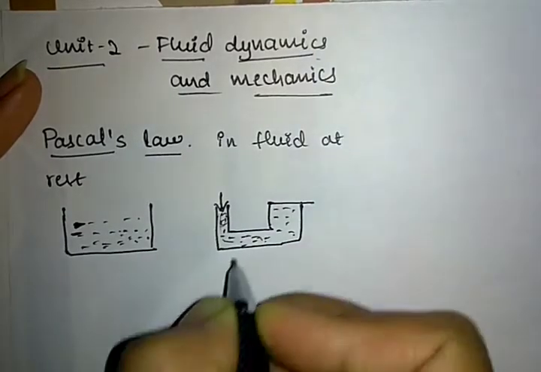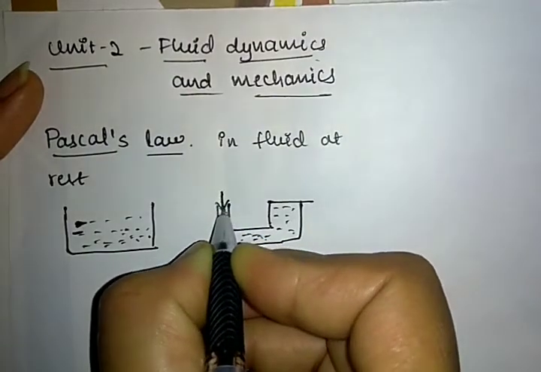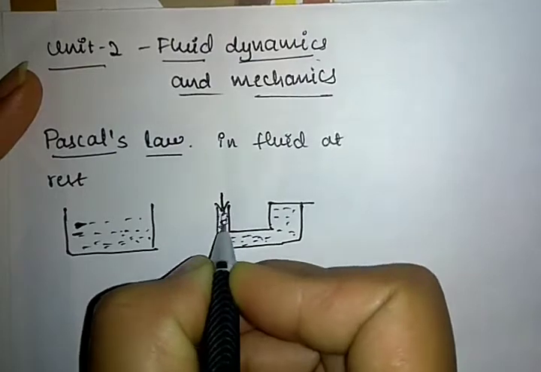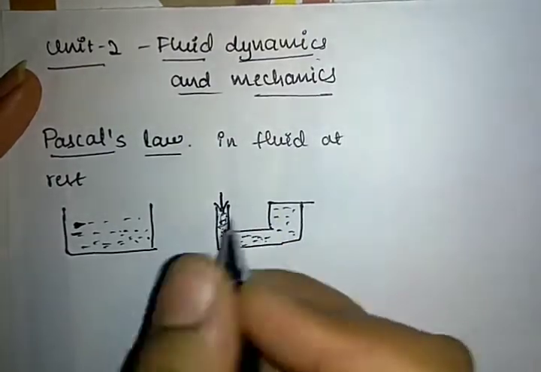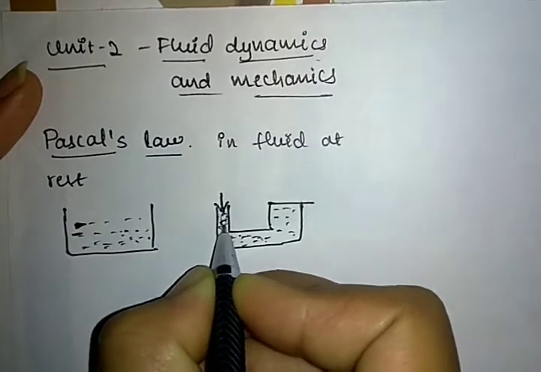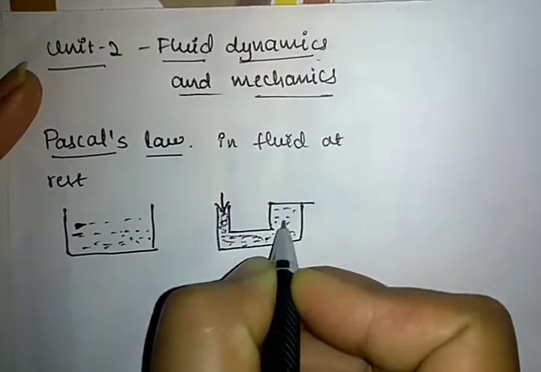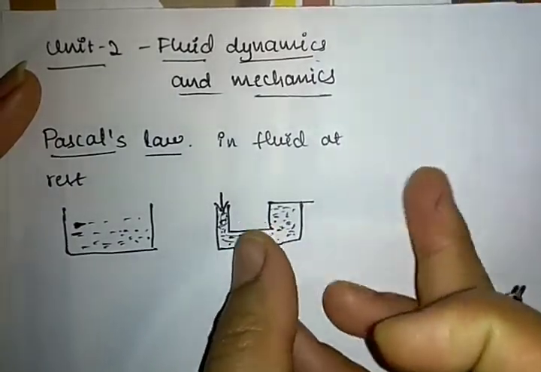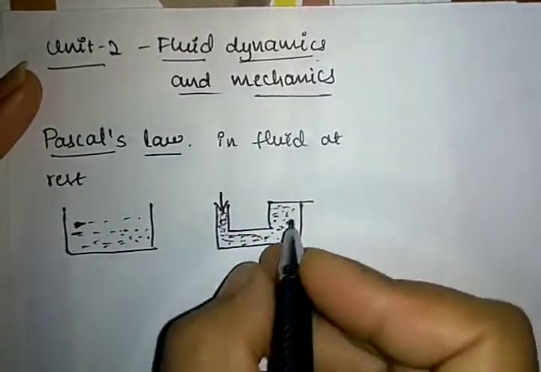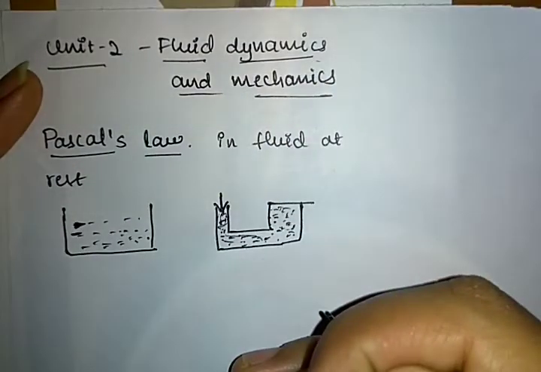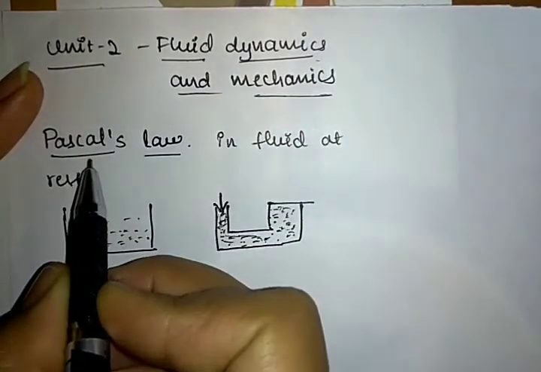Got it? So if the pressure is applied in one part, the particles get influenced, and the force is distributed uniformly all over the particles and the pressure will be exerted. So this is known as Pascal's law.